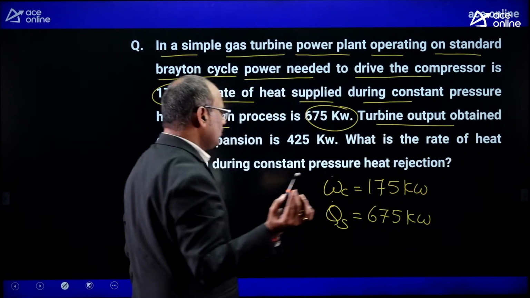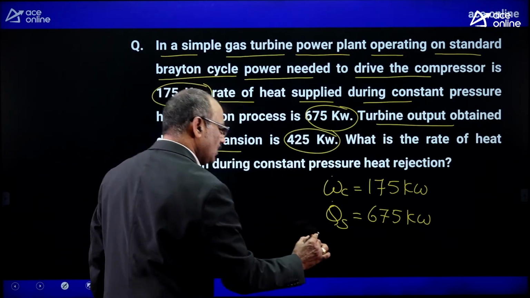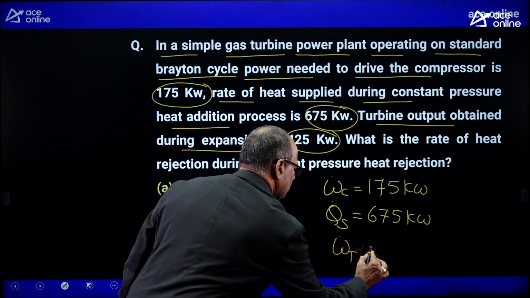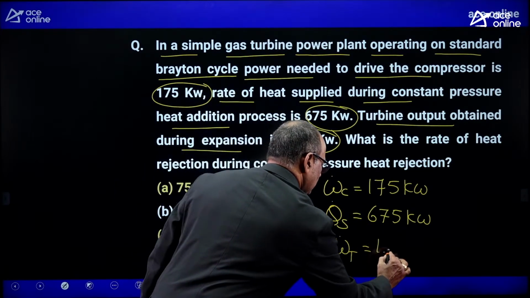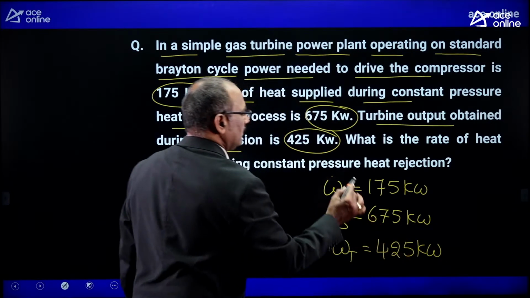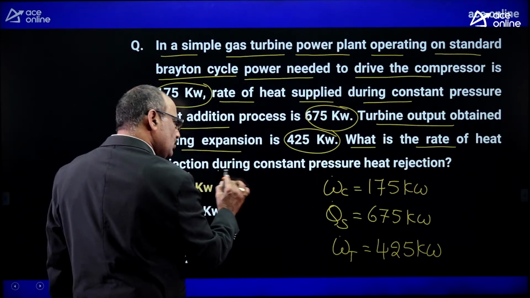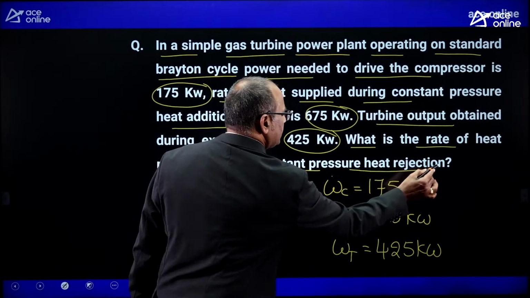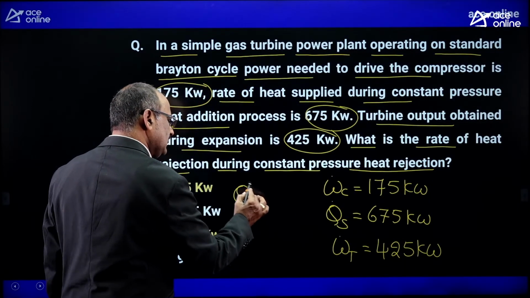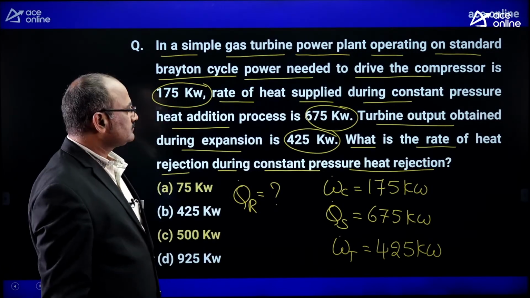Turbine output obtained during the expansion process is 425 kilowatts. Work output of the turbine in 1 second is 425 kilowatts. What is the rate of heat rejection during constant pressure heat rejection? You are asked to decide how much amount of heat is rejected in 1 second. That is the problem.